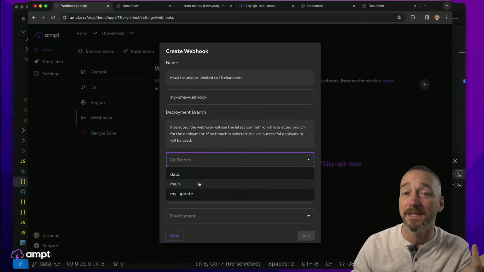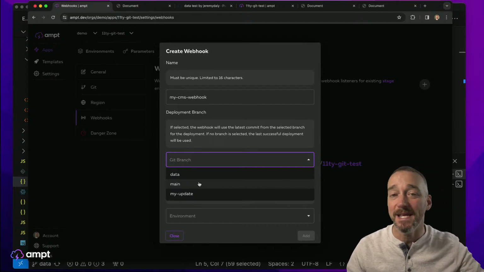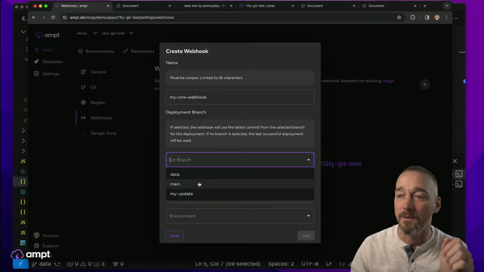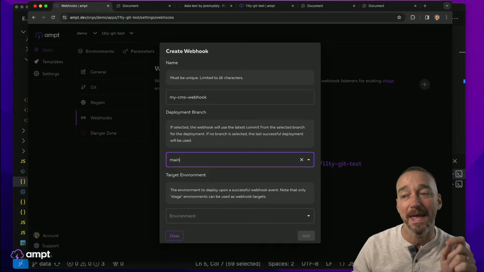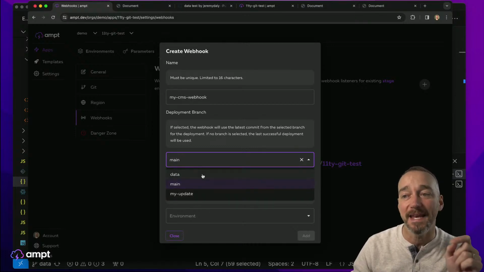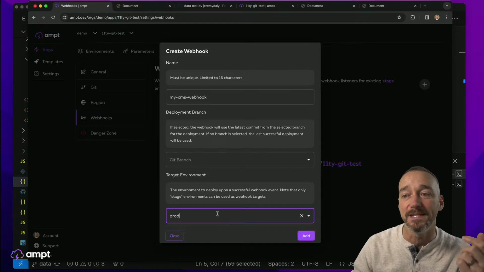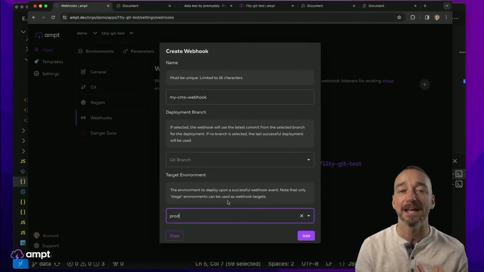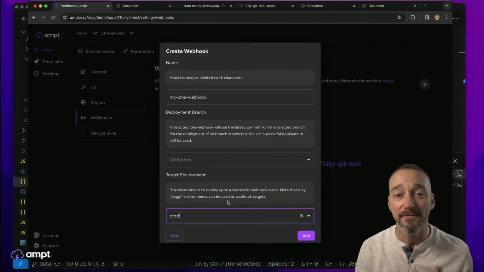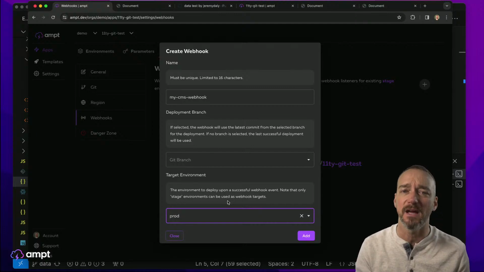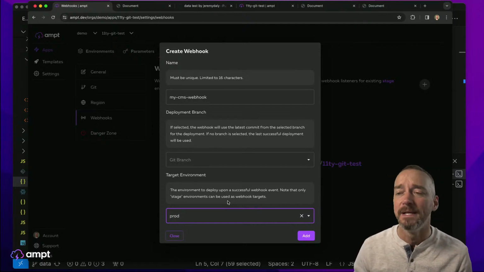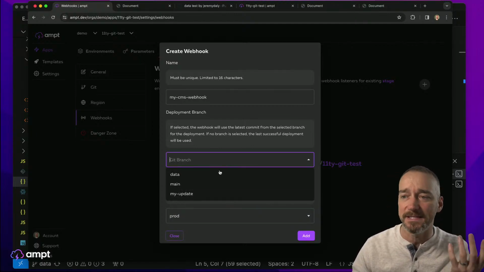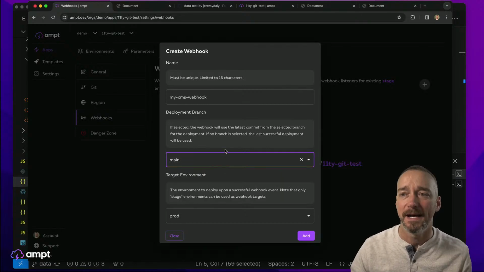So this is cool. I can have webhooks that do some staging deployments and other things like that for me if I want to. But in this case, I want to use main. If I don't select anything here, if I clear this out, then this will just use the cached version of the archive that we have. We cache a version of the archive so that we can rebuild it at any time. But in this case, I'm going to say no, I want to use this.